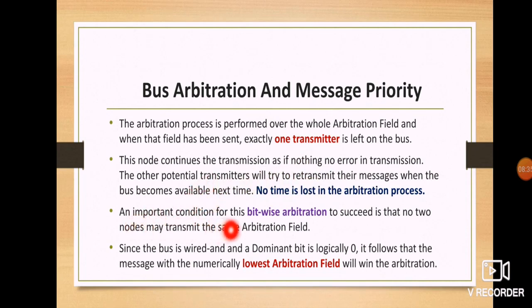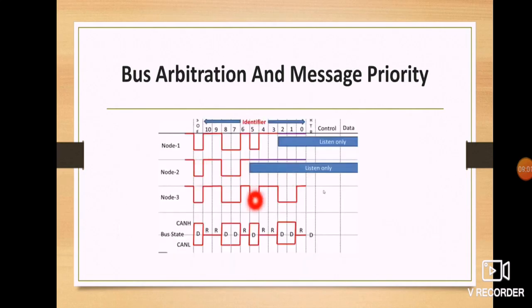An important condition for bitwise arbitration to succeed is that no two nodes may transmit the same arbitration field. So that's what I said. Bitwise arbitration says that no two nodes may transmit the same arbitration field, otherwise it will result in a bit error. Since the bus is wired-AND and the dominant bit is logically 0, the message with the numerically lowest arbitration field will win the arbitration. So this is the quick summary of what we have seen here.